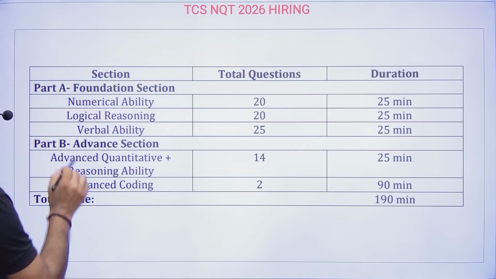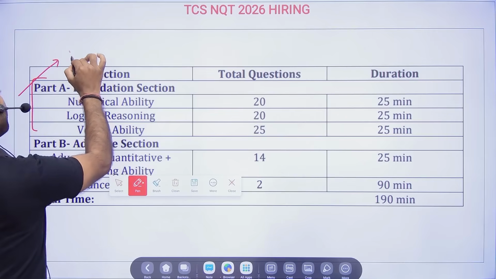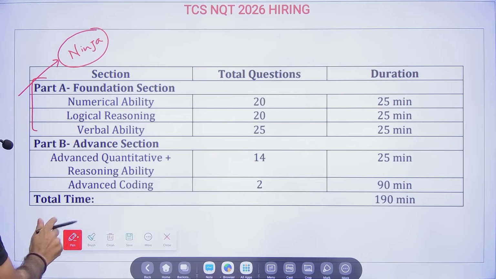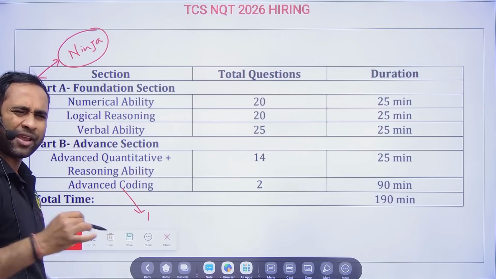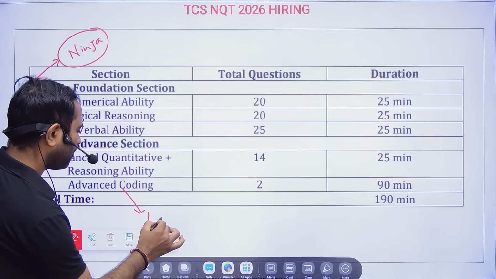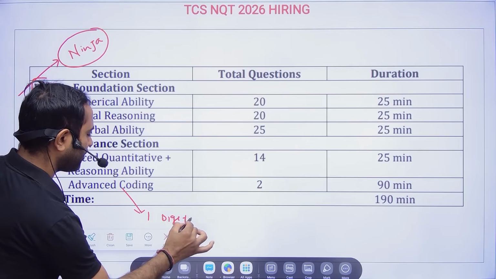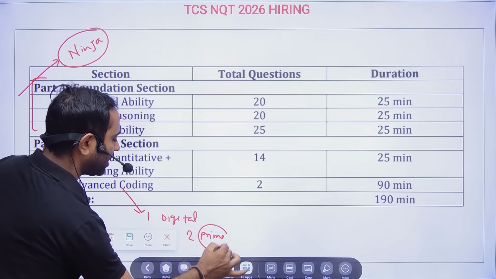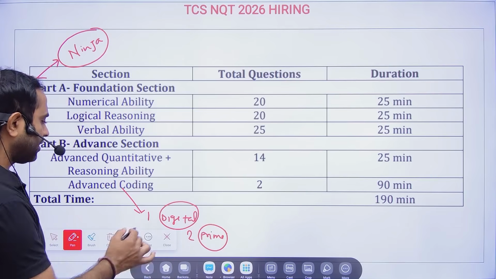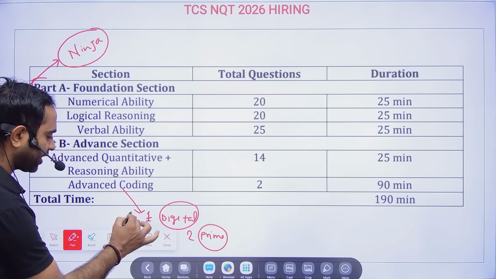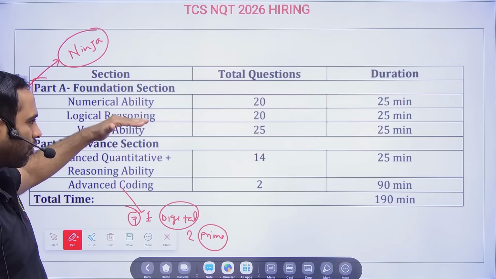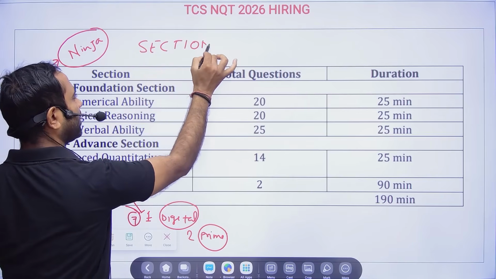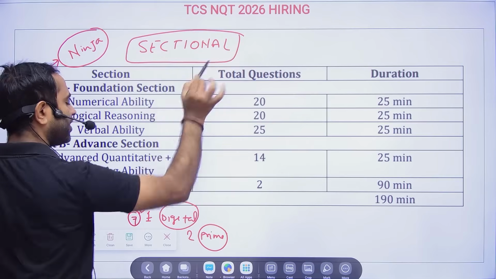So friends, earlier, if you cleared the foundation section, you would get an interview call for Ninja. And in advanced coding, if you do one coding question, you will be called for the digital interview, and if you do both coding questions, you will be called for the prime interview. Here again, one more thing you have to keep in mind: it's not like you do one coding question and all test cases should be passed. It depends upon the overall marks, and as you are aware, there will be a sectional cutoff, so a lot of factors come into the picture. But this is what we explain overall now.